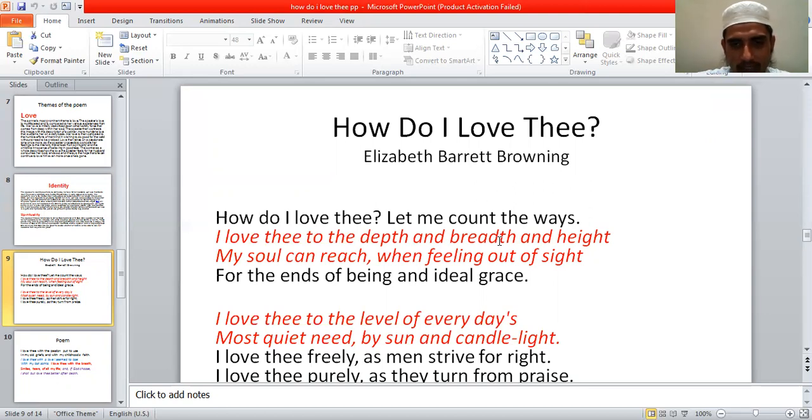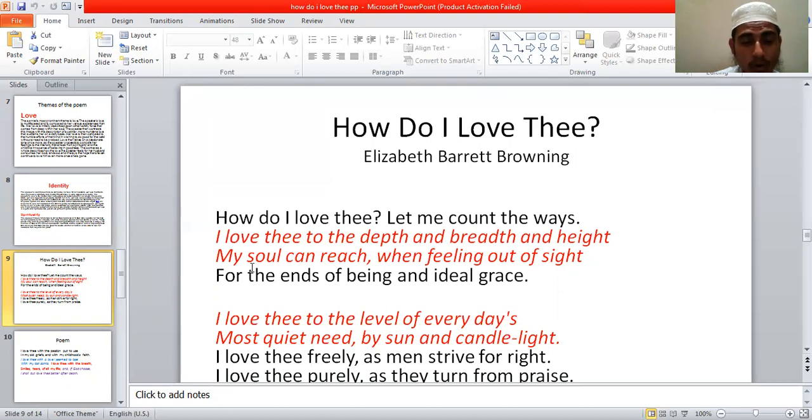it is also breadth like the two horizons of the world, and it is also height like the sky, from bottom to top, high in this world. It is height. So the three qualities here are essential to make love perfect. One is depth, another is breadth, and another is height. So in this way, the poet in the first line says that I love thee to the depth and breadth and height. Such type of height, what type of height is it?